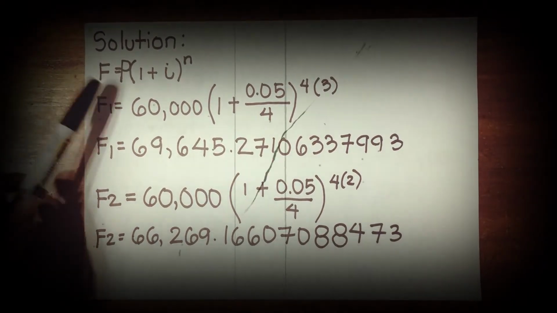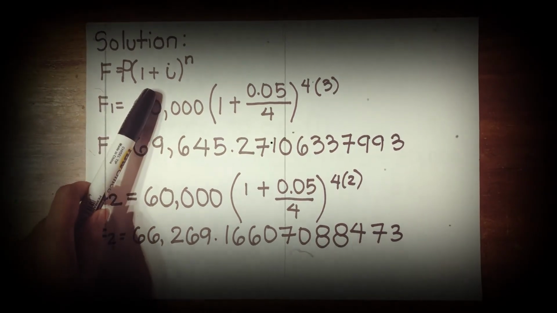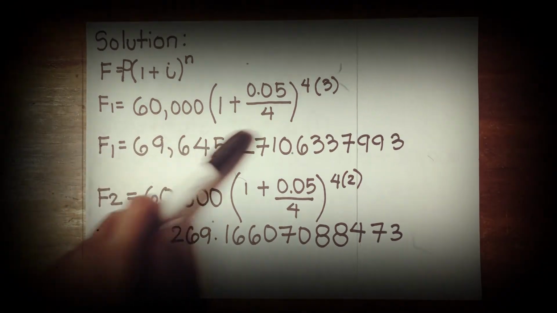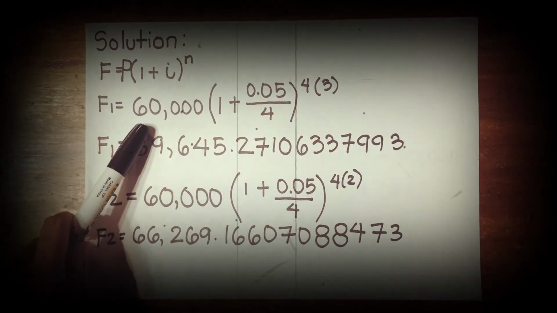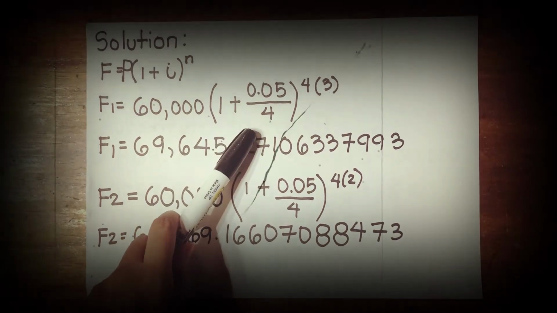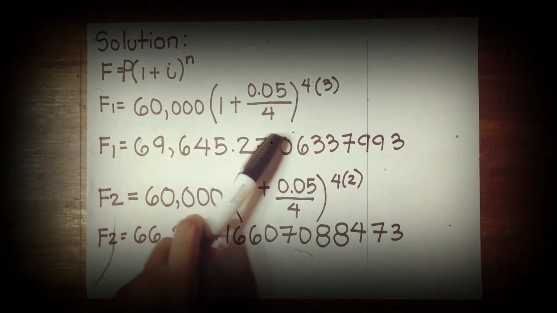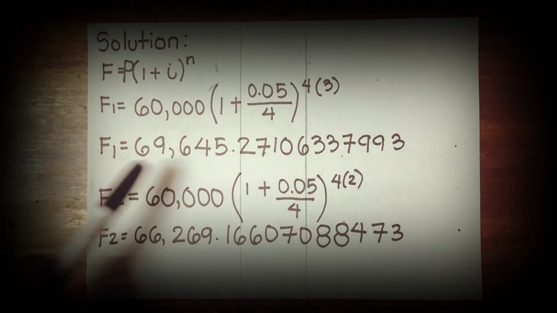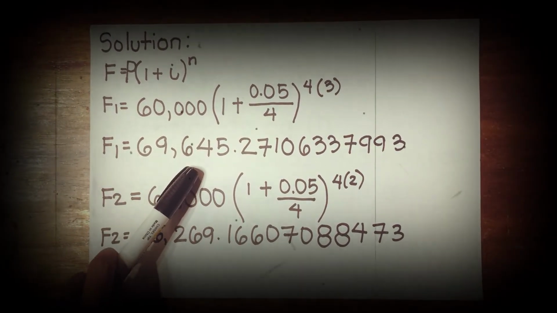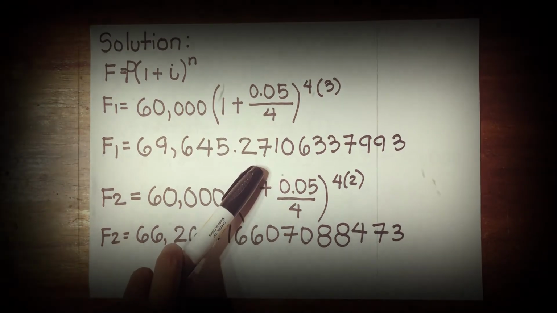F is equal to P times the quantity of 1 plus i raised to n, and substituting all the given values, F sub 1 will be equal to 60,000 multiplied by the quantity of 1 plus 0.05 over 4 raised to 4 times 3. And F sub 1 will be equal to 69,645 pesos and 27 centavos.